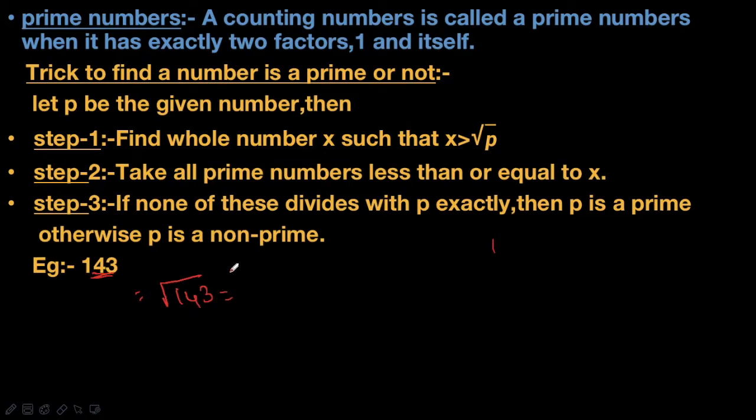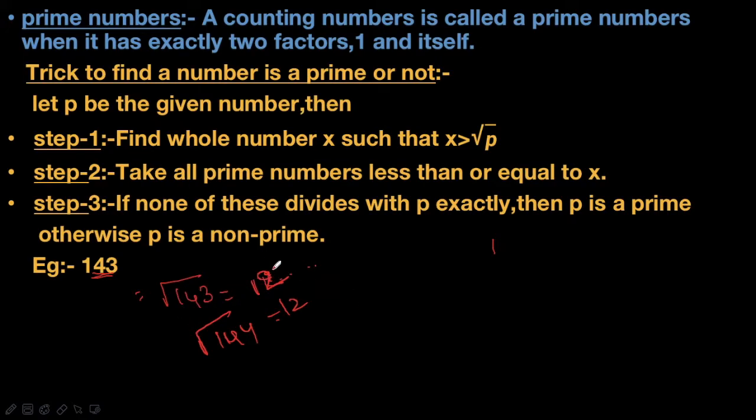Root of 143 is approximately 11 point something. Root 143 is near root 144, whose value is 12. So the nearby whole number is 12.